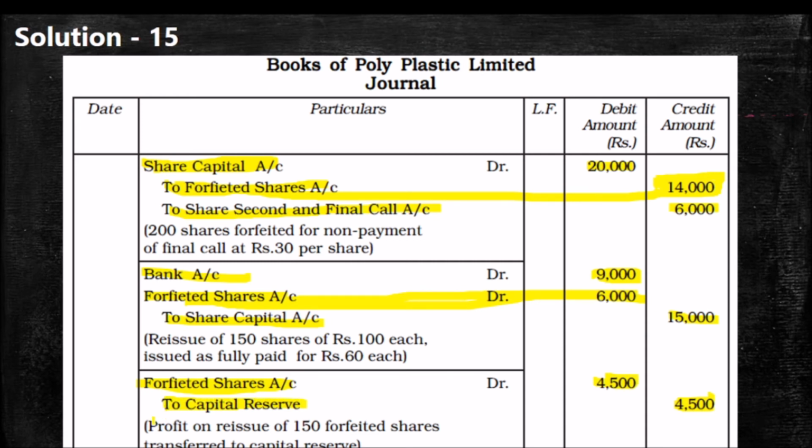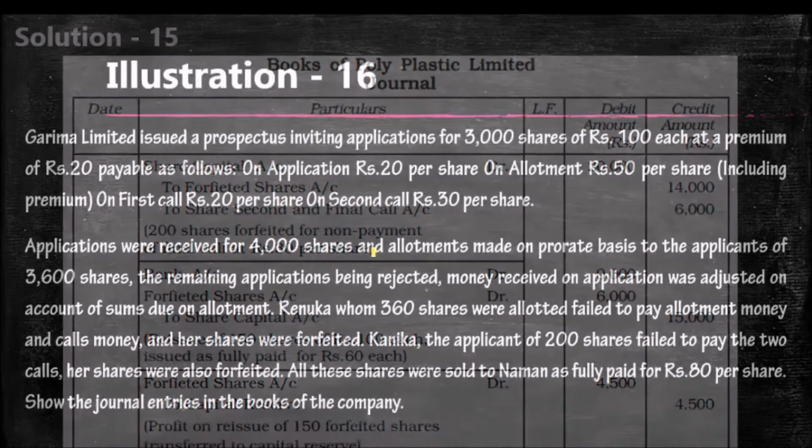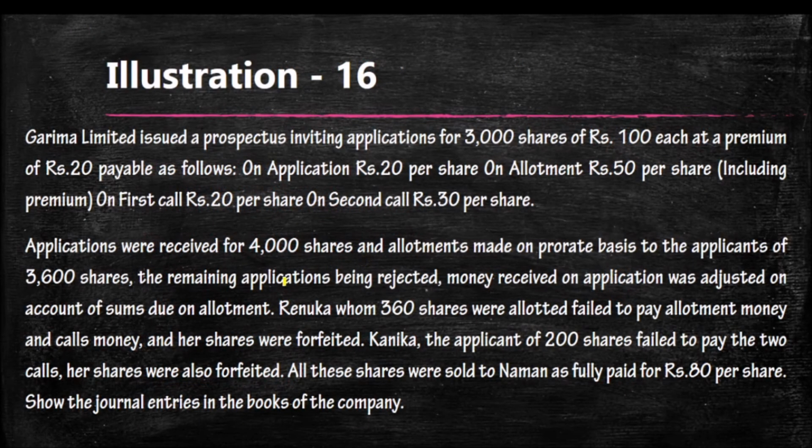Suppose the problem indicates 200 shares forfeited and 200 shares reissued, then we will find the difference between 14,000 and the forfeiture debit balance, and that difference will be transferred to capital reserve. But here it is not fully reissued. I hope it is very clear for you. This problem will again enrich your knowledge regarding reissue of shares. Please listen and also try to solve the problem at home.